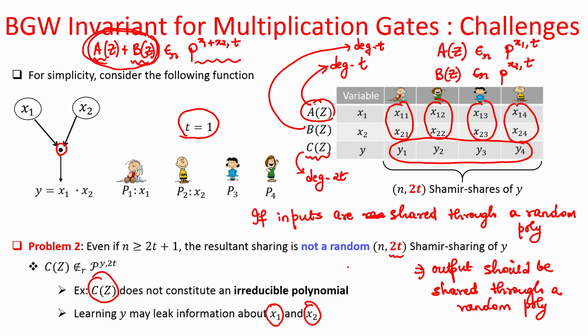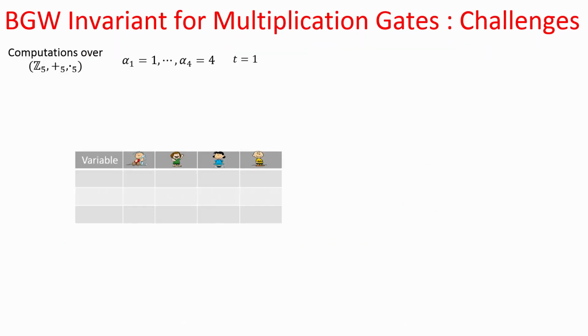But that is not happening for the case of multiplication. Even if the A and B polynomials respectively are random members from the respective sets of polynomials, I can't say that this C polynomial is a random member from the set of all possible polynomials of degree 2t whose constant term is x 1 times x 2. I can't make this claim, and that will lead to a security breach, a privacy breach. So, let me demonstrate that concretely. Again I take the setting where n is equal to 4, all computations performed over this field, and say x 1 is 1 shared through a degree 1 polynomial.